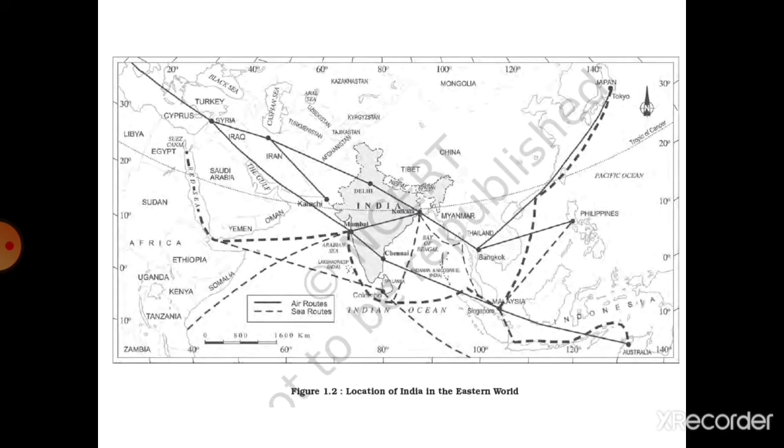In this next map, the location of India has been shown in comparison with the eastern world. For example, with eastern countries like Thailand, Malaysia, Singapore, we have been connected with the Bay of Bengal, and with Africa we have been connected through the Great Indian Ocean, and lastly with Gulf countries it's the Arabian Ocean that plays its role of connector. Look at these two maps very carefully.